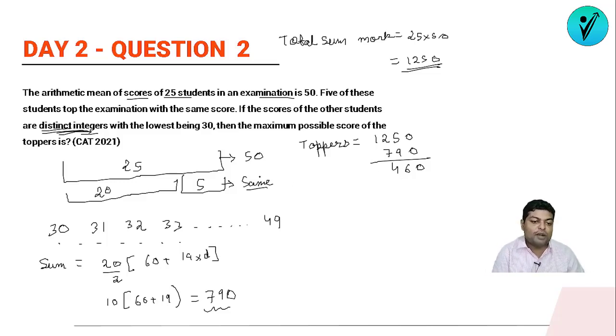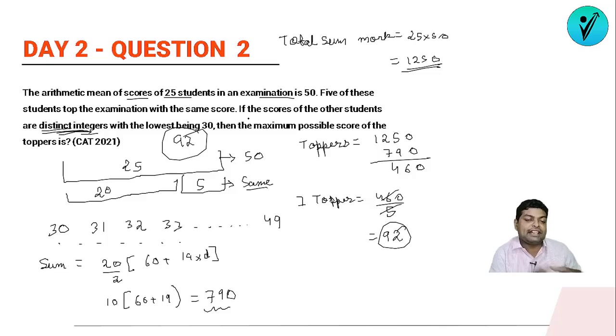And since all the toppers are scoring the same marks, how much marks will an individual topper be scoring? It will be 460 upon 5. Simplifying it, it will be 92. So the marks scored by the toppers will be 92. Okay, so this was day 2's question based on arithmetic mean, and this kind of question we can definitely expect for CAT 2024.